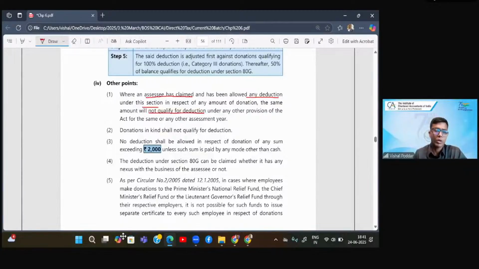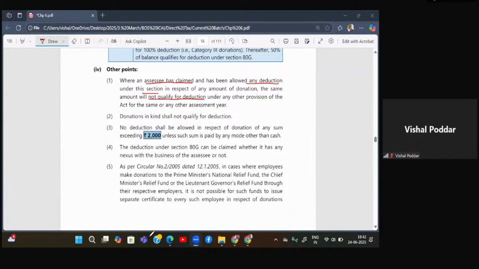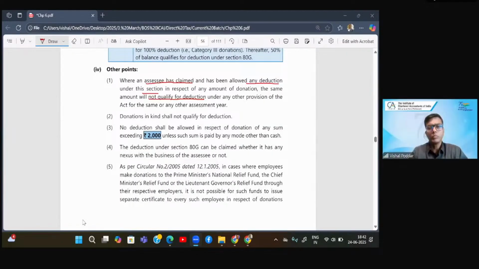So if you have claimed there, you cannot claim here, right? So the first point is double deduction cannot be allowed.